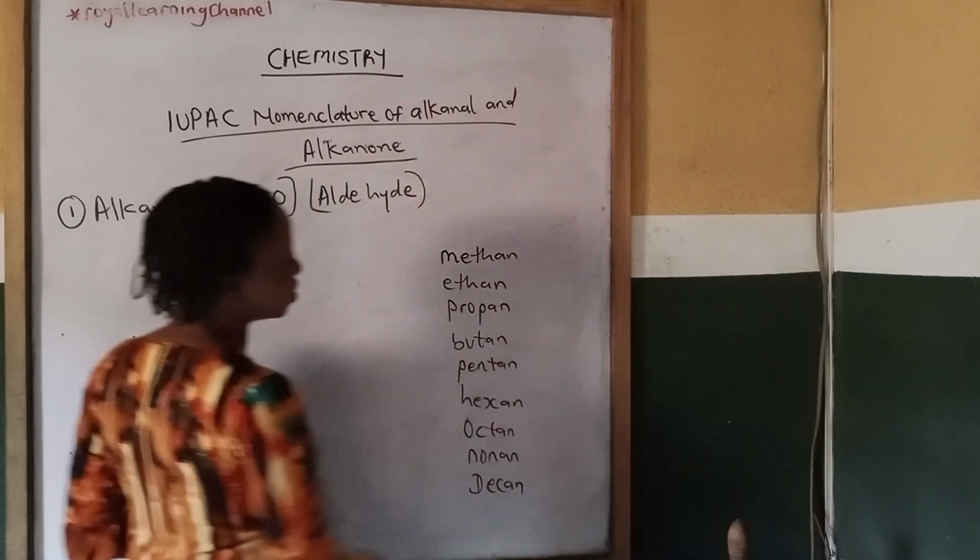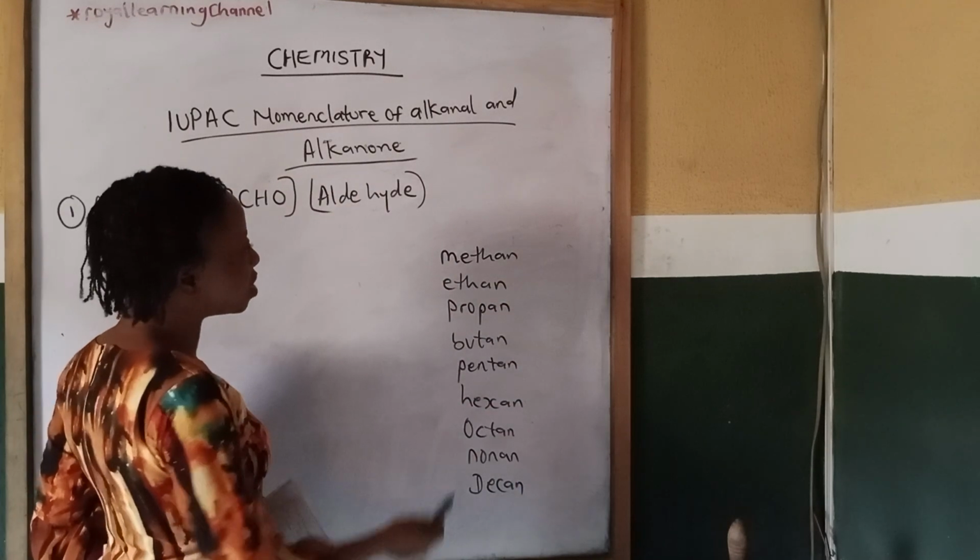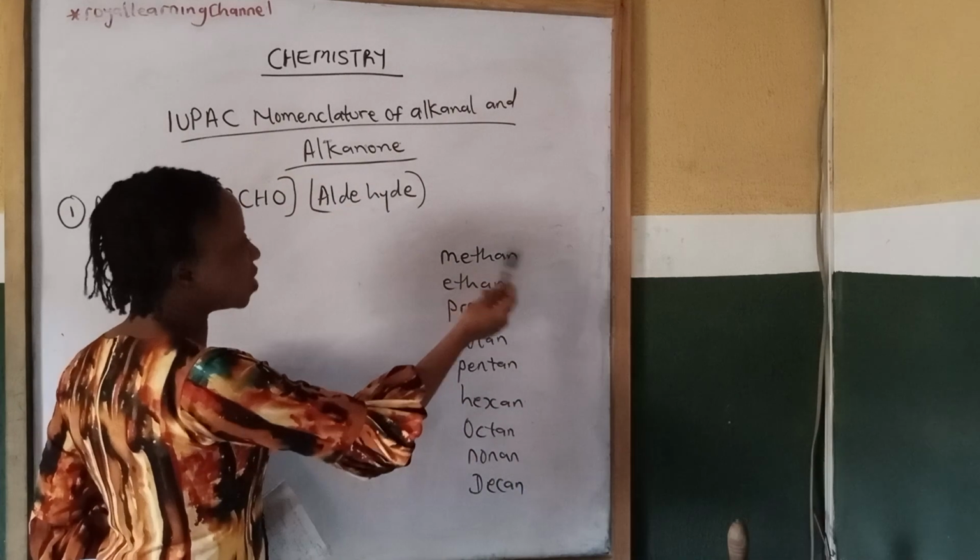So these are their prefixes. The first member is what? Methan. We start with methan.